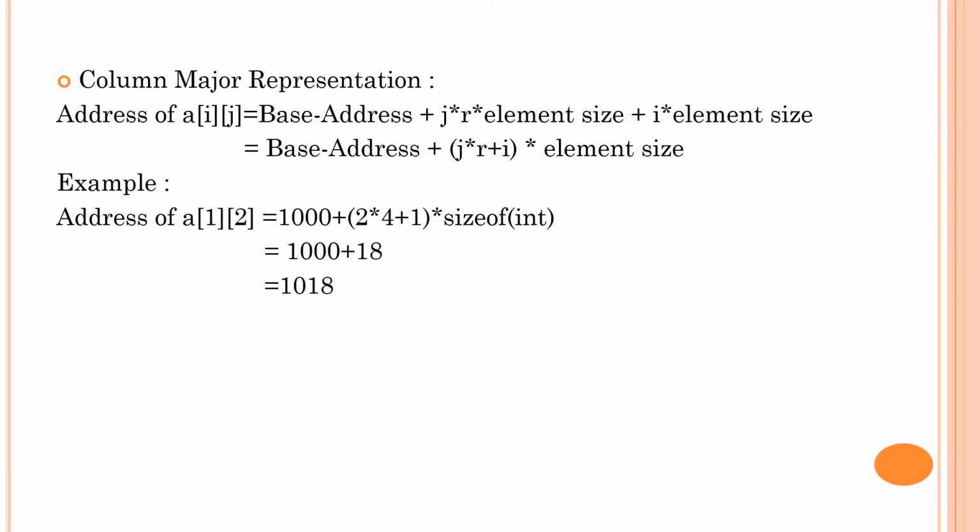So 1000 plus 4 into 2 is 8, plus 1 is 9, 9 into size of int, which is 2, so 9 into 2 will be 18. Add 18 to 1000, which equals 1018, the address of element 6.